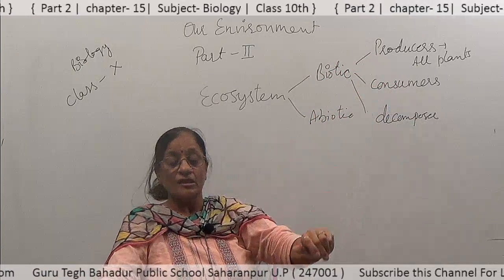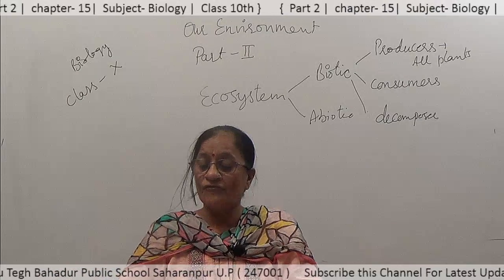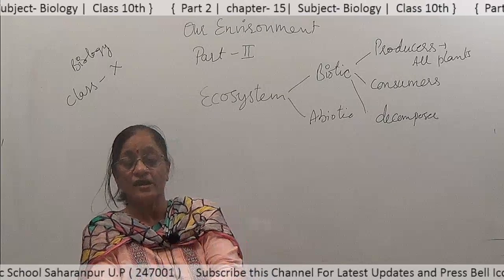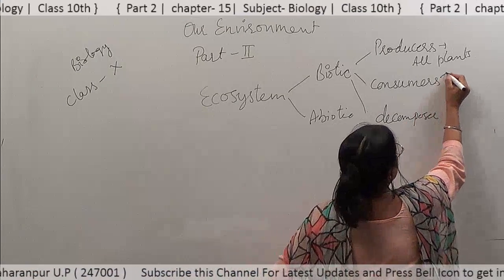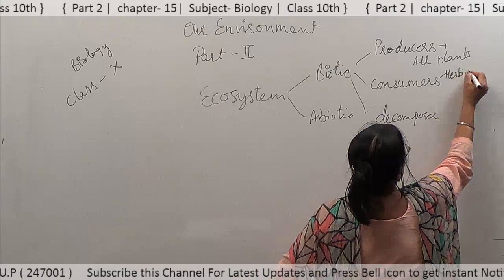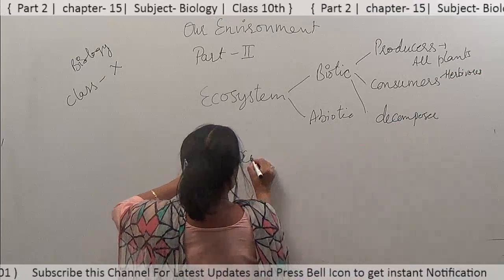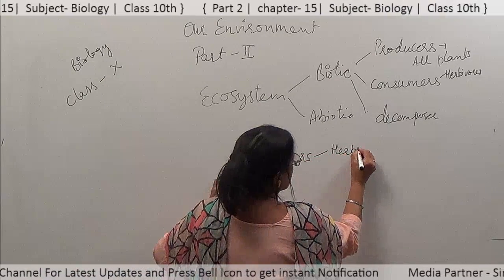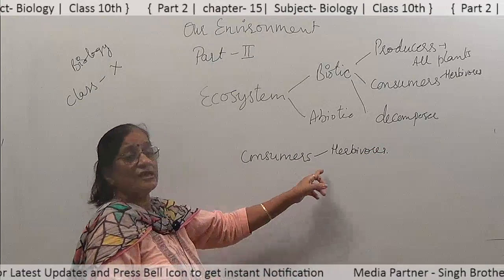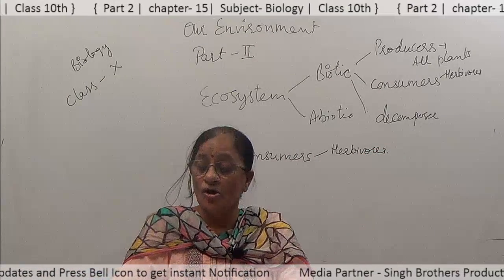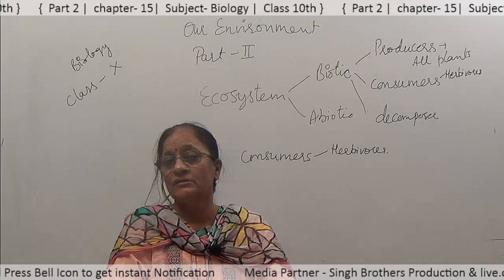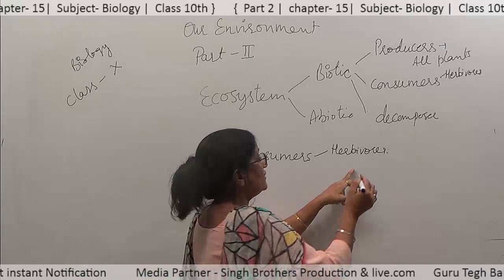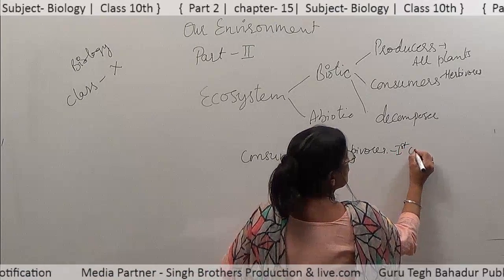Now, consumers. Consumers are of many types. First are herbivores. I am writing here, consumers. Herbivores are the organisms that depend on plants for their food, and these are called first order consumers.